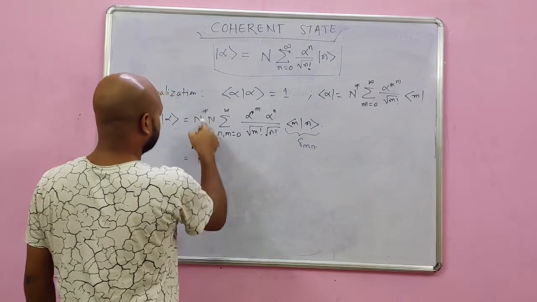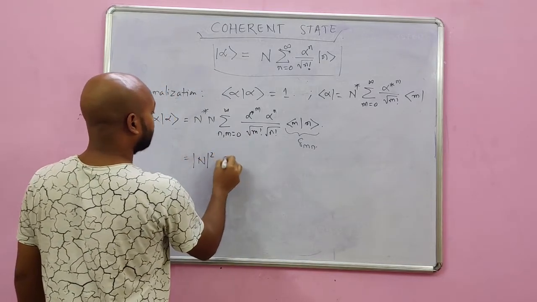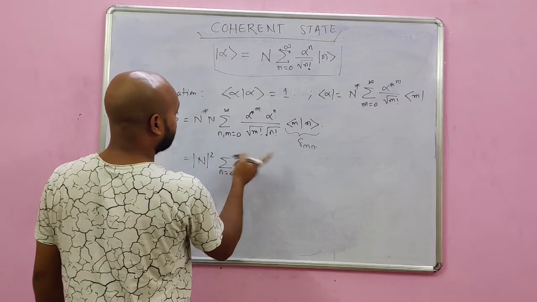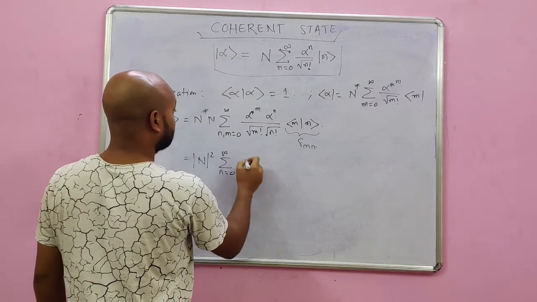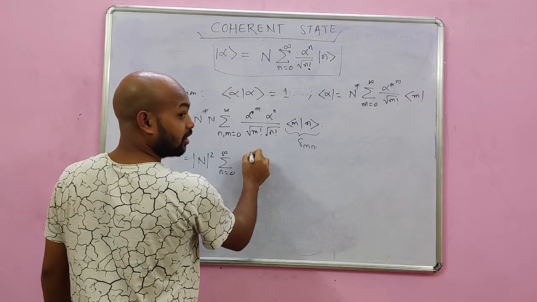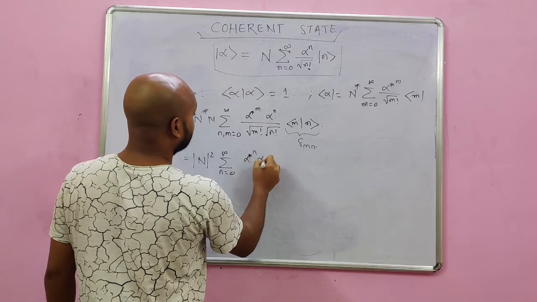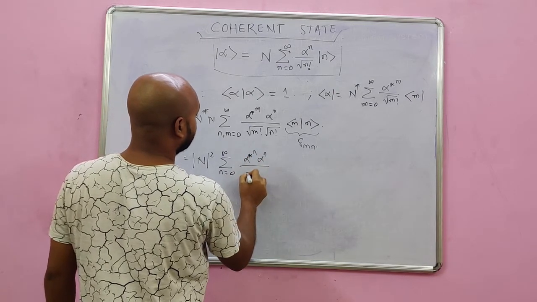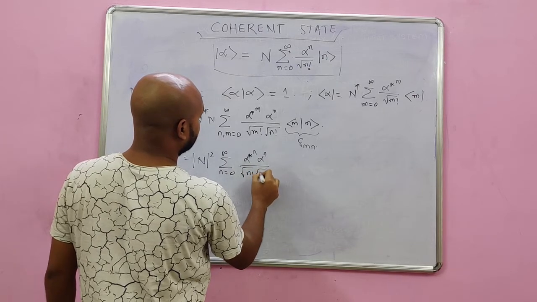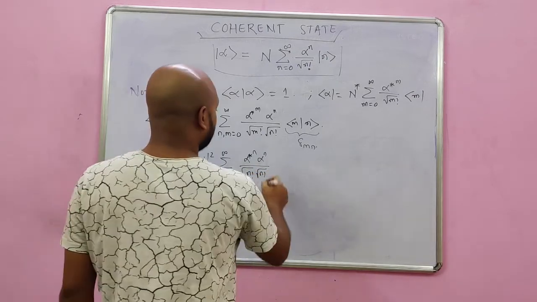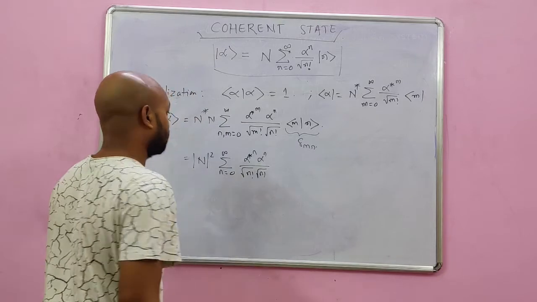This thing I could write as N mod square. So I equated all m to n, and this then becomes alpha star power n alpha power n by n factorial, and the inner product becomes 1 for n equals n.